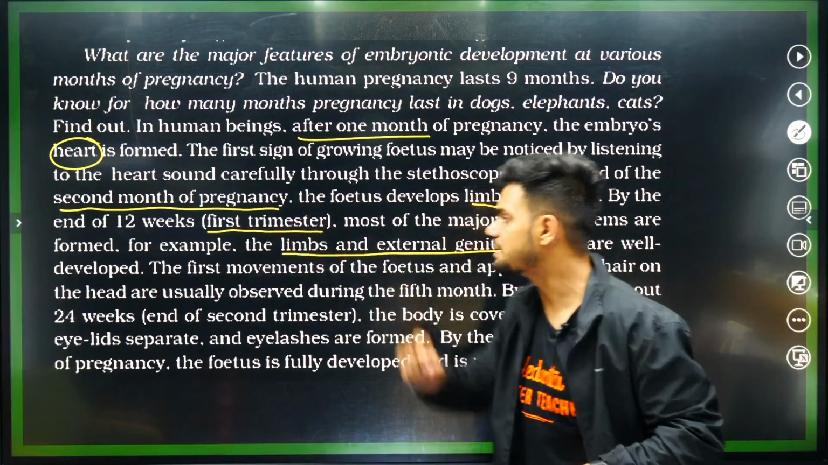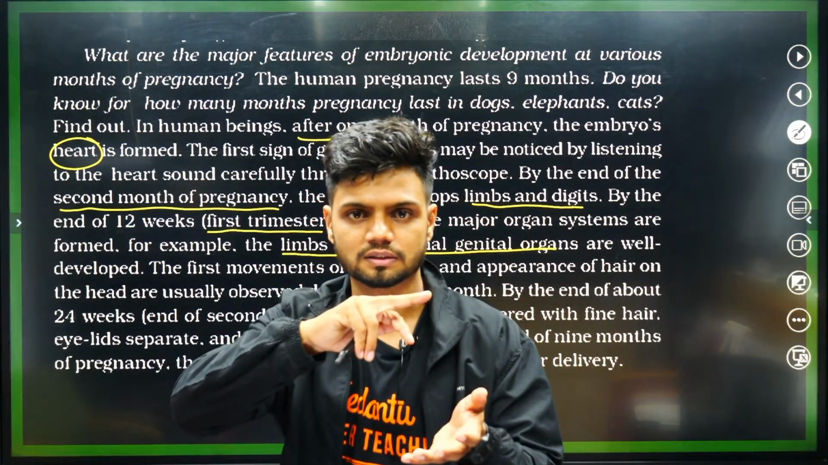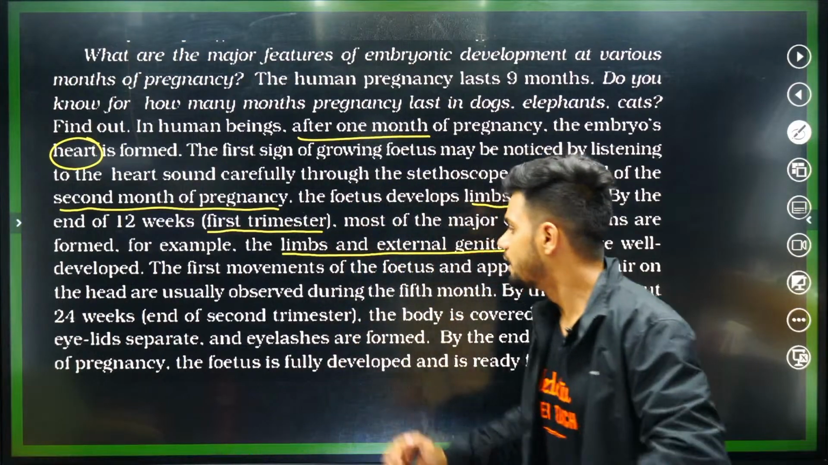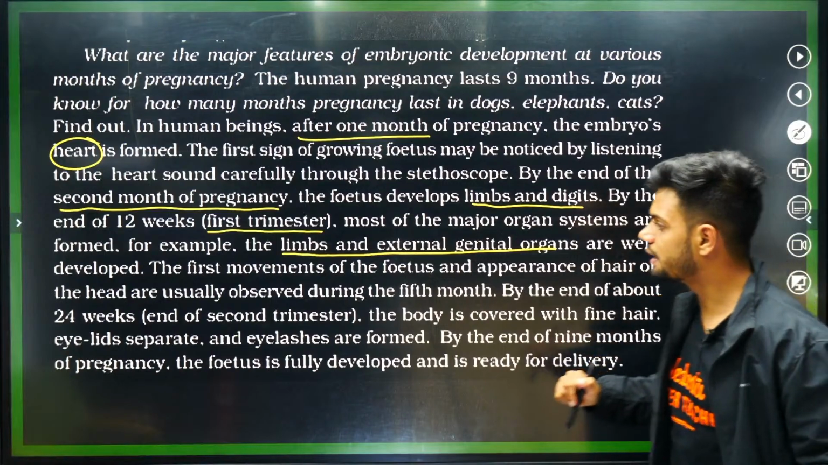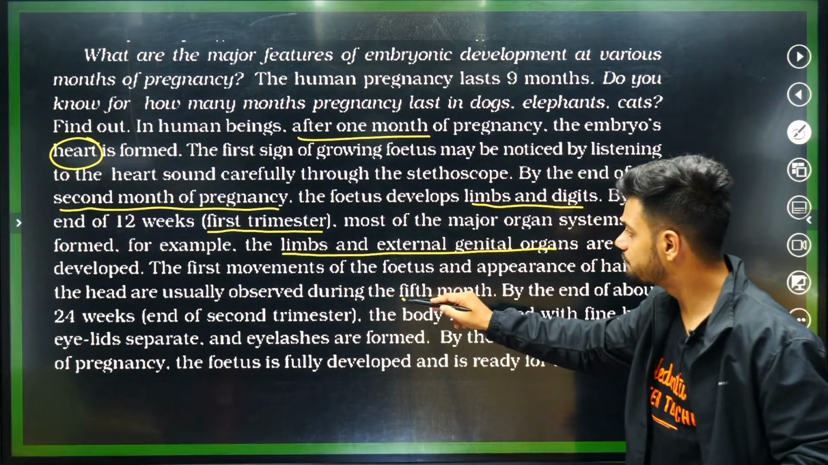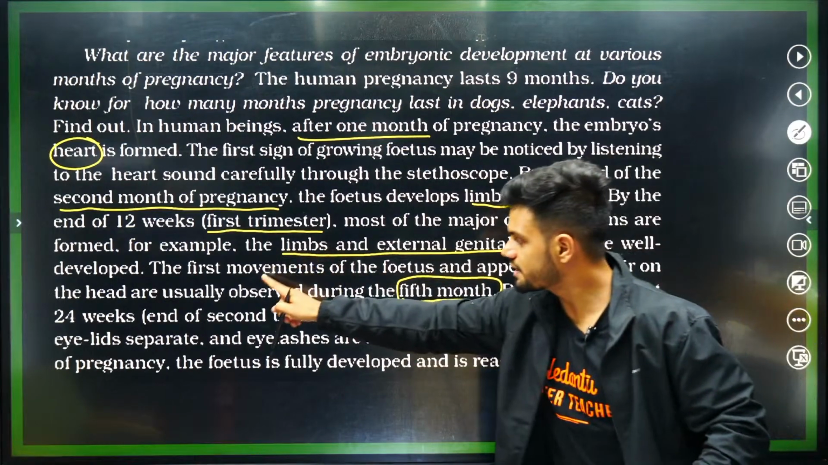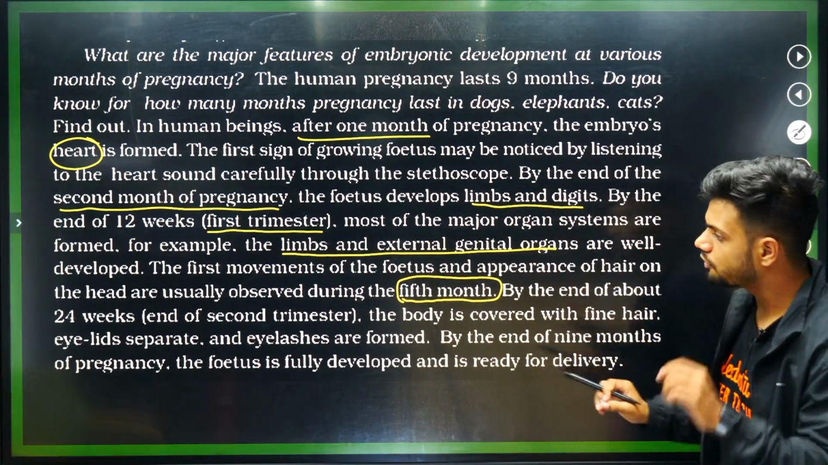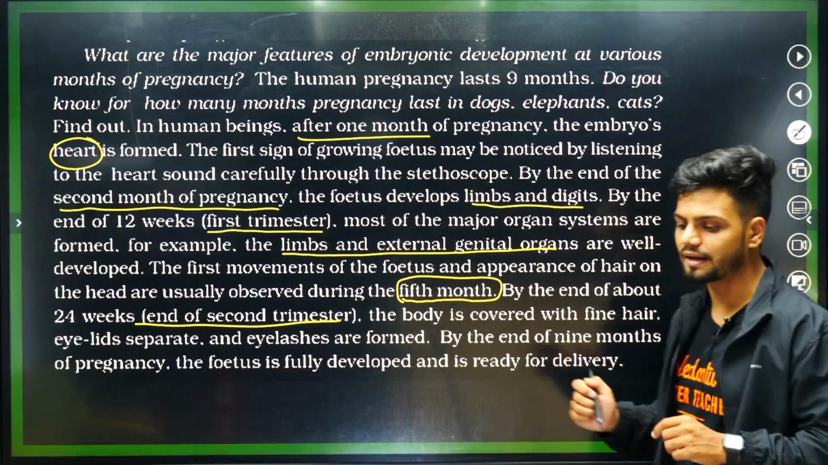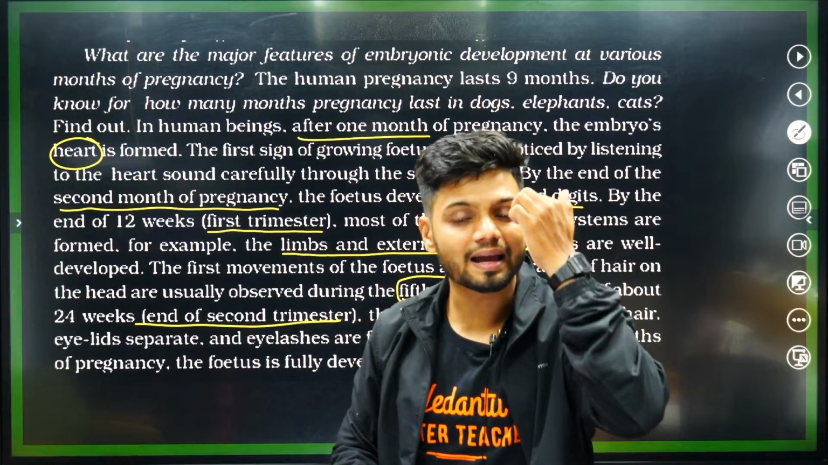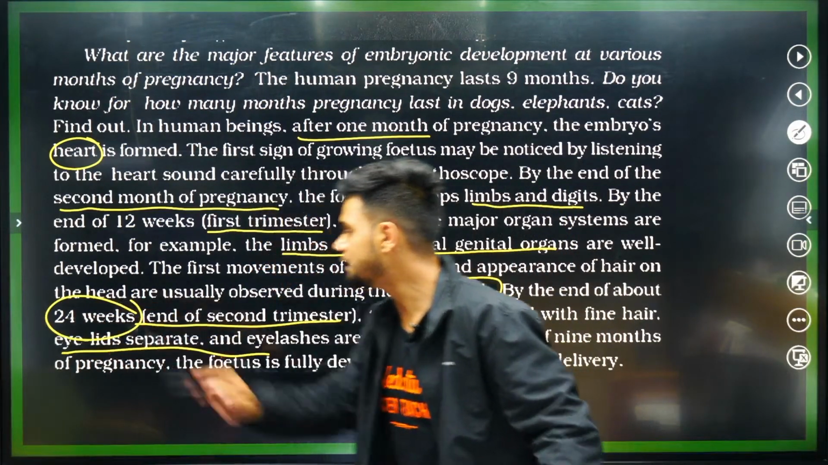That is the first trimester. Now the baby kicks in the belly. Now what is the kicking? The first movement of the fetus appears, and appearance of hair on the head is usually observed during the 5th month. So this is your answer here. So first movement, hair on the head. By the end of about the second trimester, this is important: the body is covered with fine hair and there is eyelid separation and eyelash formation, by the end of 24 weeks.